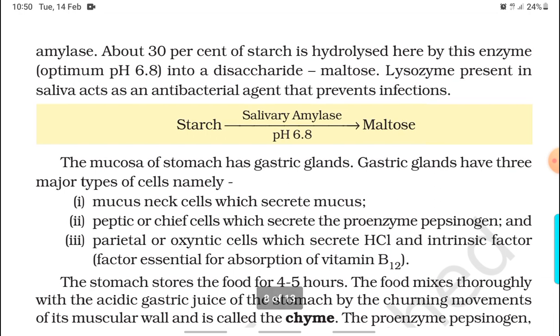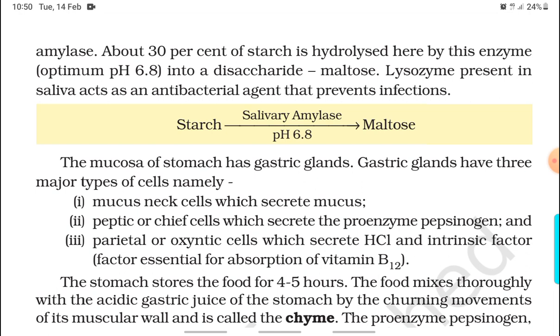Optimum pH is 6.8 into a disaccharide maltose. Lysozyme present in saliva acts as an antibacterial agent that prevents infections. Starch in the presence of salivary amylase at the pH of 6.8 produces maltose.